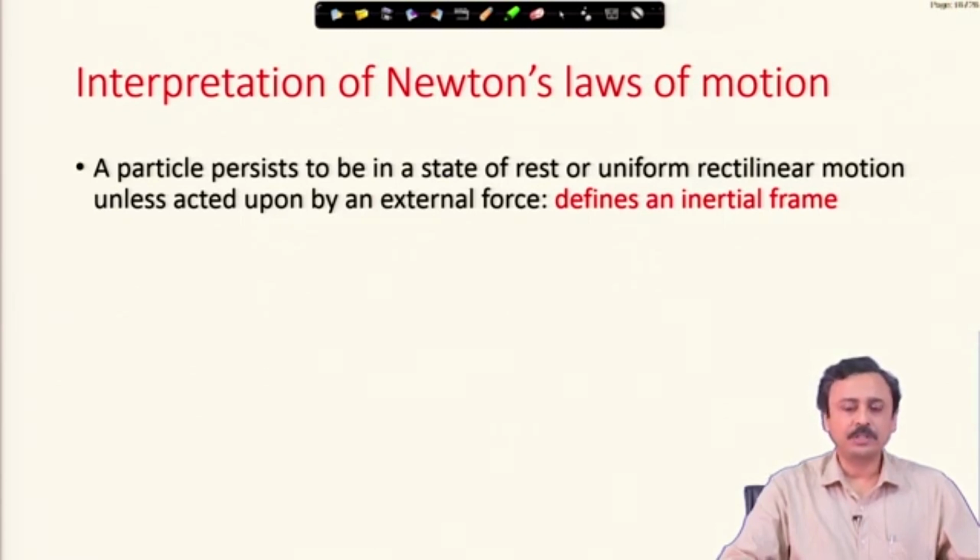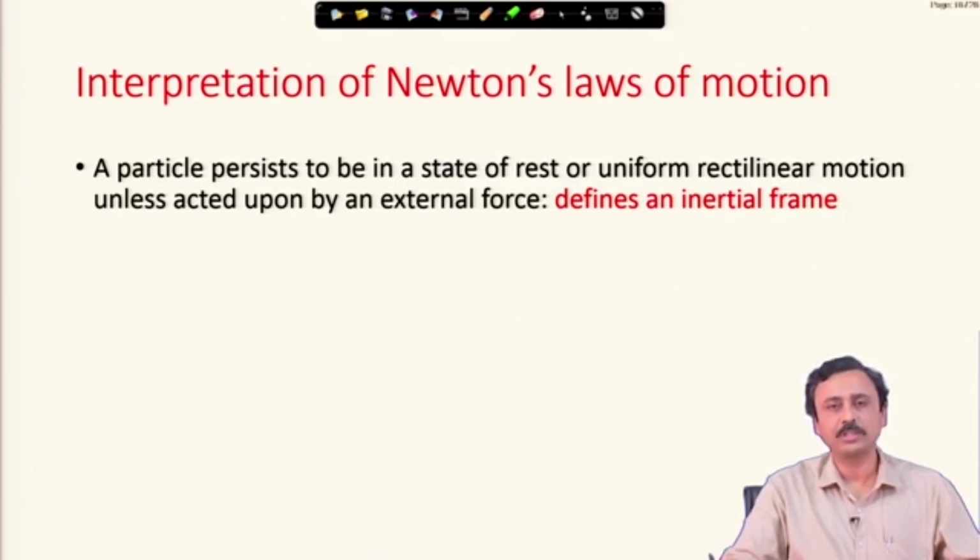Now, in Newton's first law, the word force is not present, it is called agent or action, but in the present context in modern science or modern physics, we understand this law in terms of absence of force, or a particle's motion in absence of any external force.